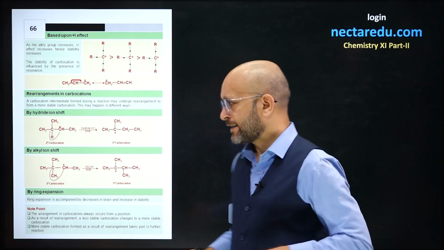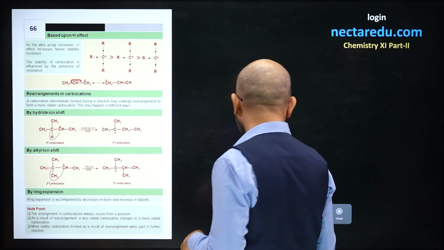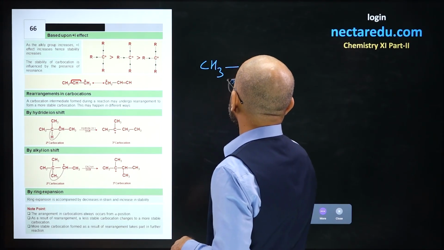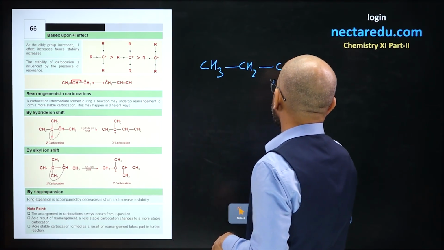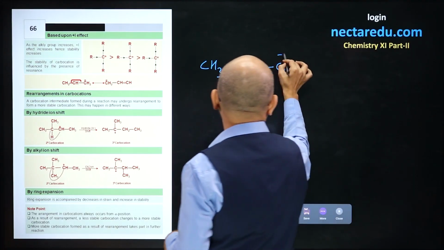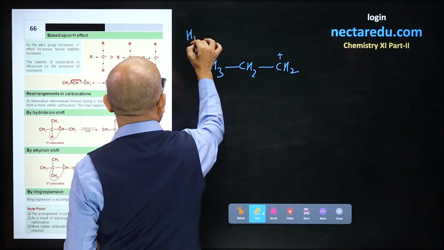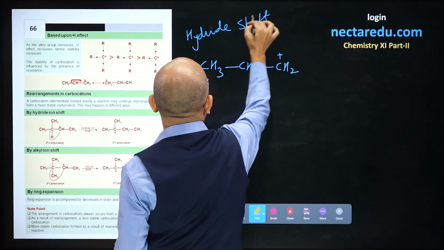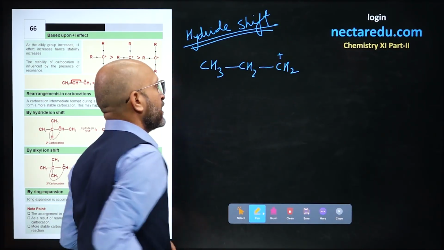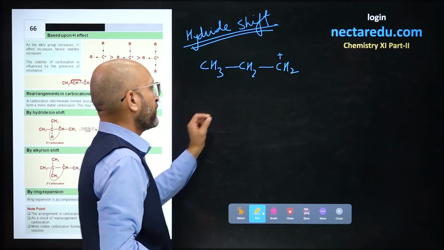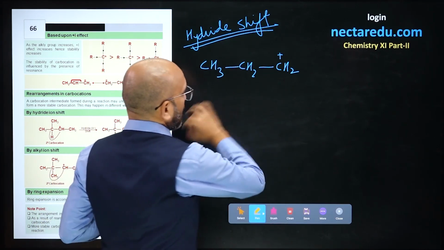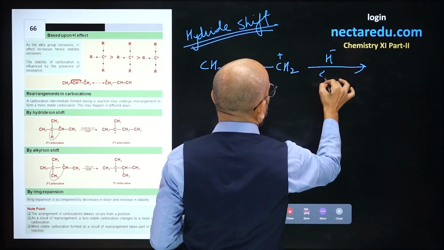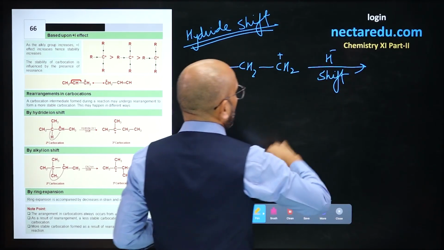So what is hydride shift and methyl shift? I'll explain it to you over here. If we have something like CH3 CH2 CH2 plus, hydride shift is the possibility over here, and it always occurs from the adjacent position. This carbocation can rearrange by hydride shift to form a more stable carbocation.